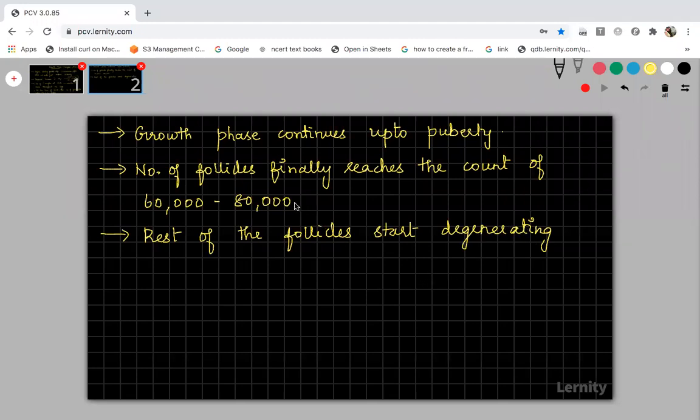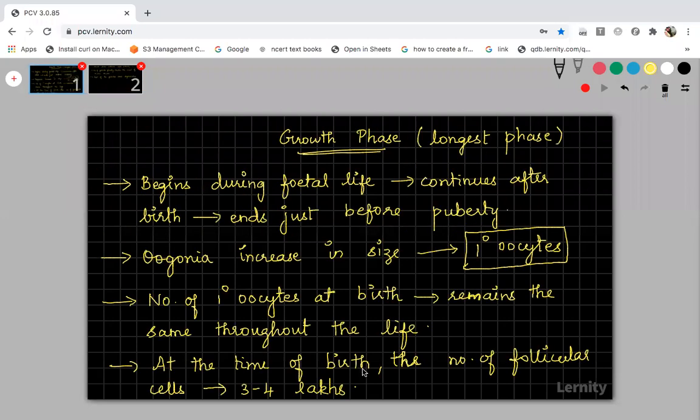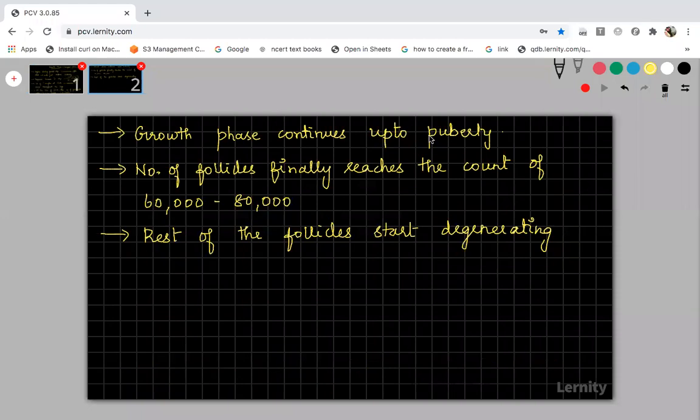I told you at the time of birth, the follicular cells will be 3 to 4 lakhs. Then slowly it will keep on reducing, keep on disintegrating. Finally, at the time of puberty, the number of follicles will reach the count of about 60,000 to 80,000. And the rest of the follicles will start degenerating.